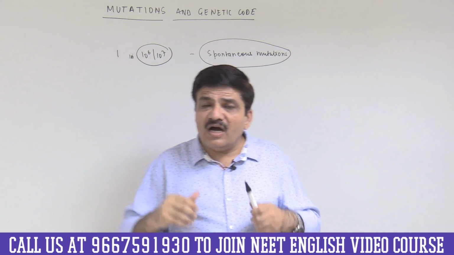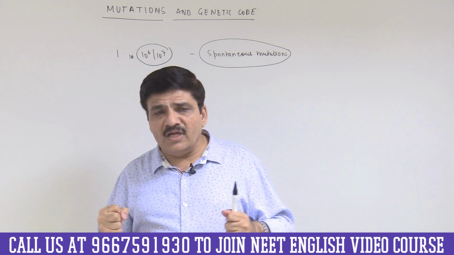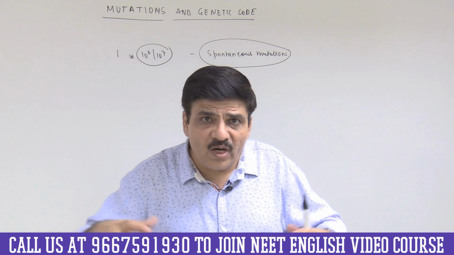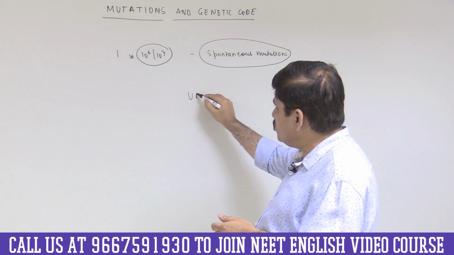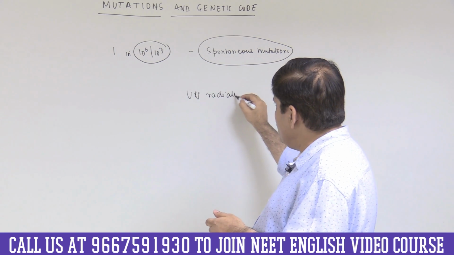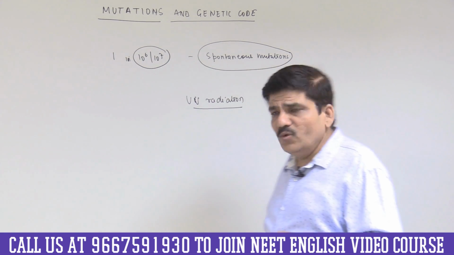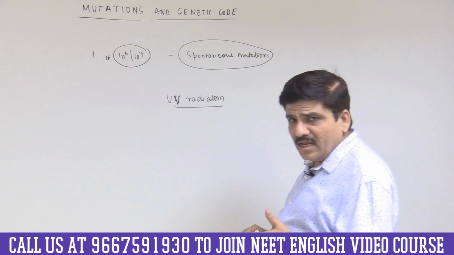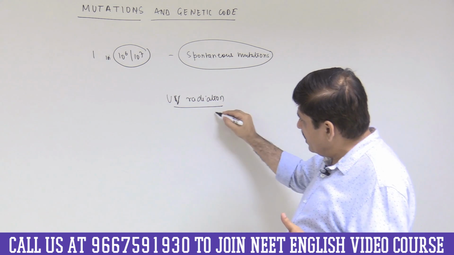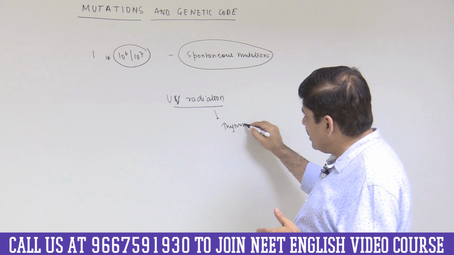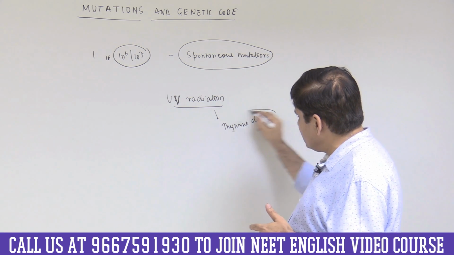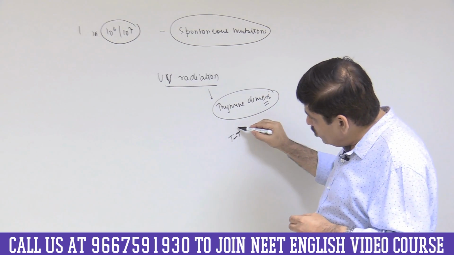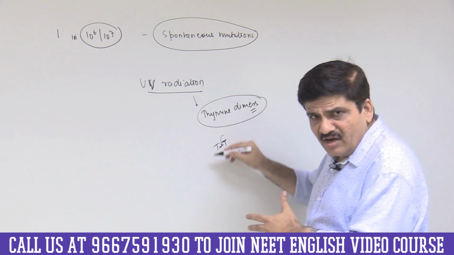There may be other causes as well. Say for example the non-ionizing radiations, like ultraviolet radiations. So DNA being exposed to UV radiations may be a cause of mutation in DNA. Now what exactly happens when DNA is exposed to UV radiation? There is formation of what is known as thymine dimers. When thymine dimers are formed, the enzymes try to repair it. So there is an excision and repair of DNA.